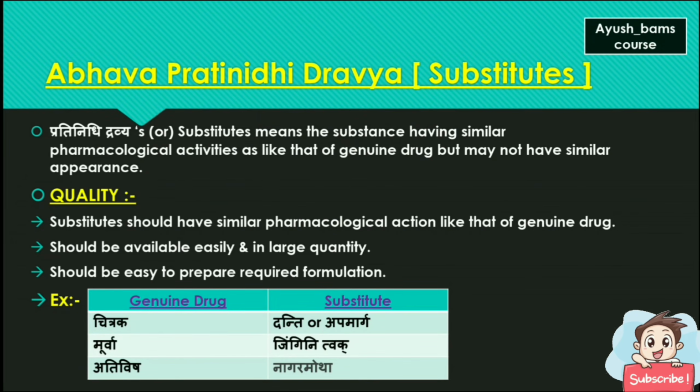Abhava Pratinidhi Dravya means substitutes. Pratinidhi Dravya or substitute means a substance having similar pharmacological activities as that of the genuine drug but may not have similar appearance. Qualities: substitutes should have similar pharmacological action like that of the genuine drug, should be available easily and in large quantity, and should be easy to prepare the required formulation. For example, the genuine drug is Chitraka, whereas its substitute is Danti or Apamarga. The genuine drug is Murva, whereas its substitute is Jinginitwak.